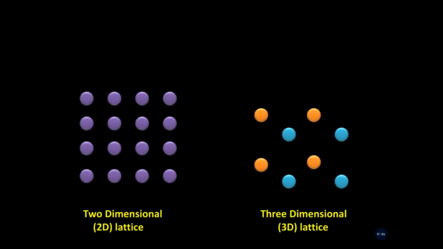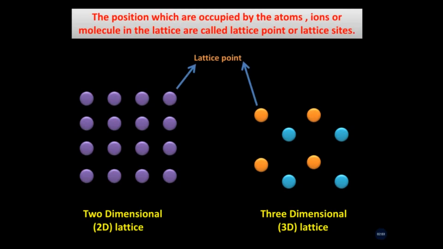Similarly, lattice is also a hypothetical structure which is formed by joining the points which are arranged periodically in space. These points are called lattice points or lattice sites.